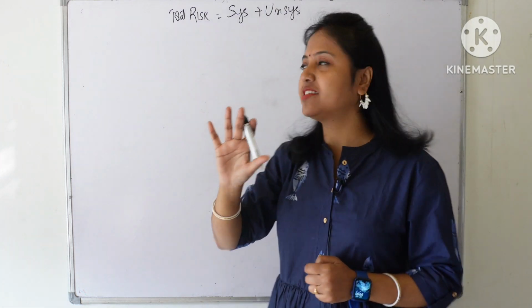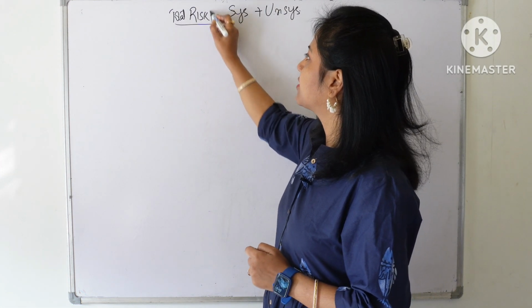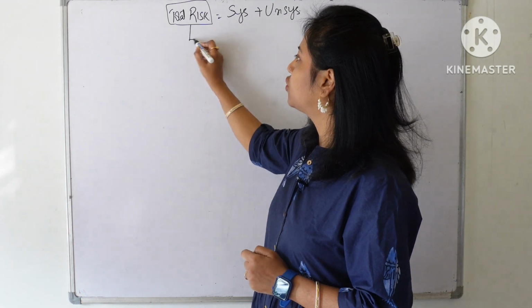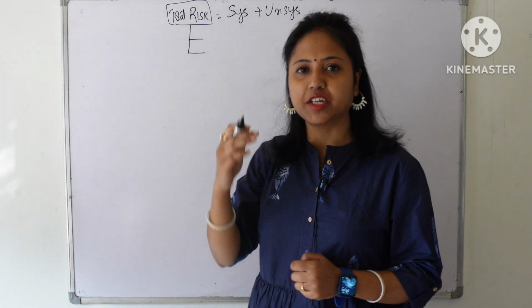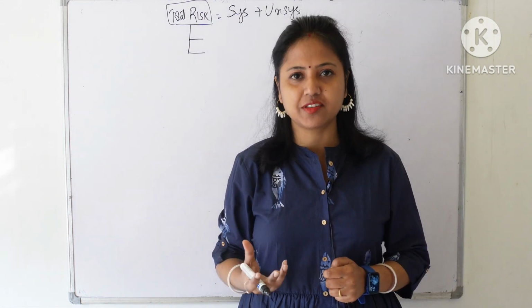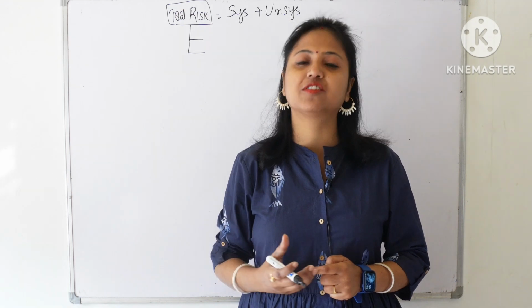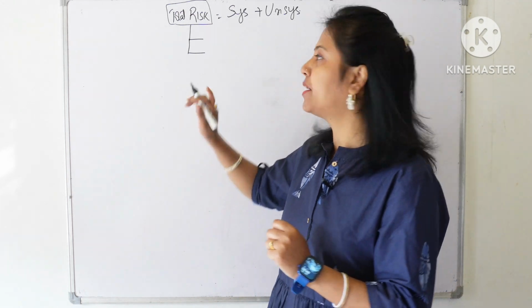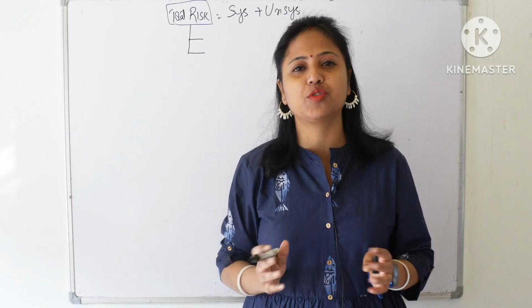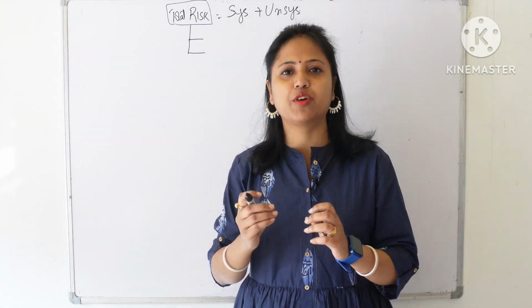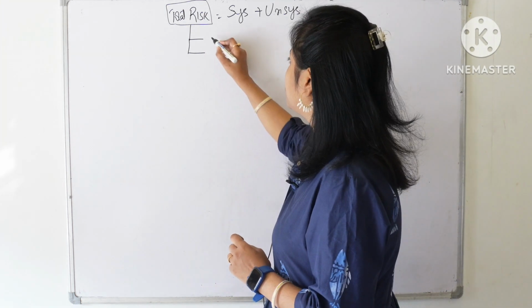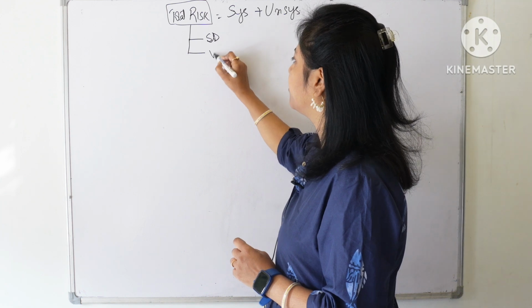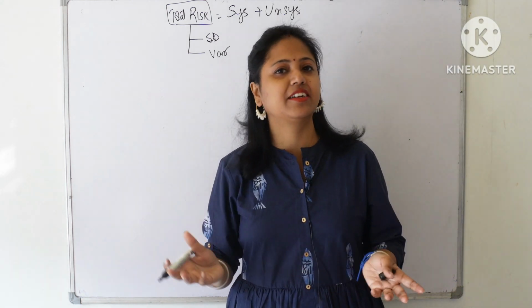Friends, we have already seen that total risk can be measured through statistical measures as well as through certain other behavioral measures, probability distribution measures or through sensitivity analysis. We have not seen that part, but we have seen the statistical measures which are widely used when we want to measure risk. We have two statistical measures, one is standard deviation and the other is variance.